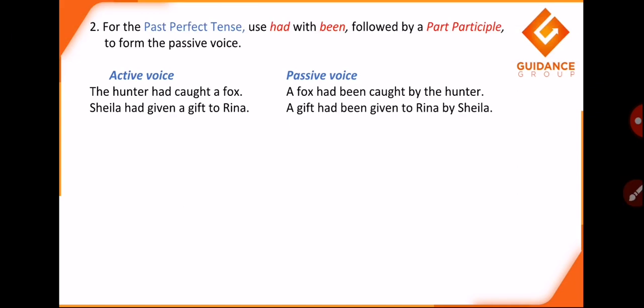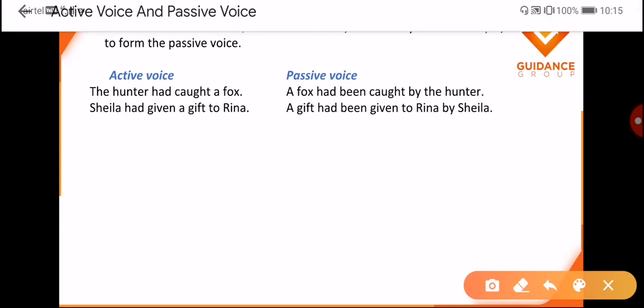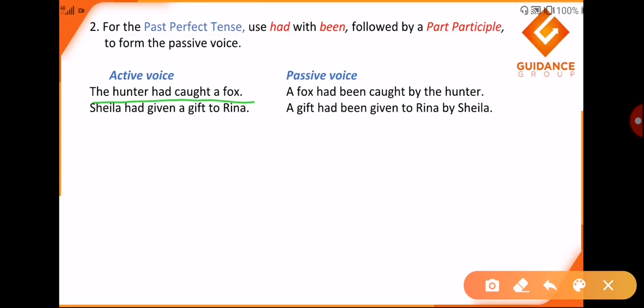Okay, I will look at the next slide. It says for the past perfect, we use had with been. Even this part we have seen in the previous slide, but there is a catch in the second example. It says the hunter had caught the fox. Had caught, had is already in past tense and it is followed by the V3 form of the verb, which is the past participle. Now when we change from active to passive, what will happen? A fox will become my subject. So it says a fox had been caught. Has followed by been, have followed by been in case of present perfect tense, and in case of past perfect tense it is had followed by been.